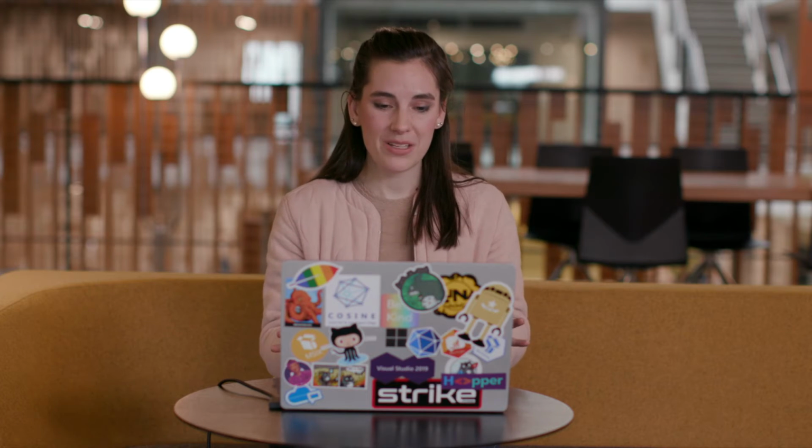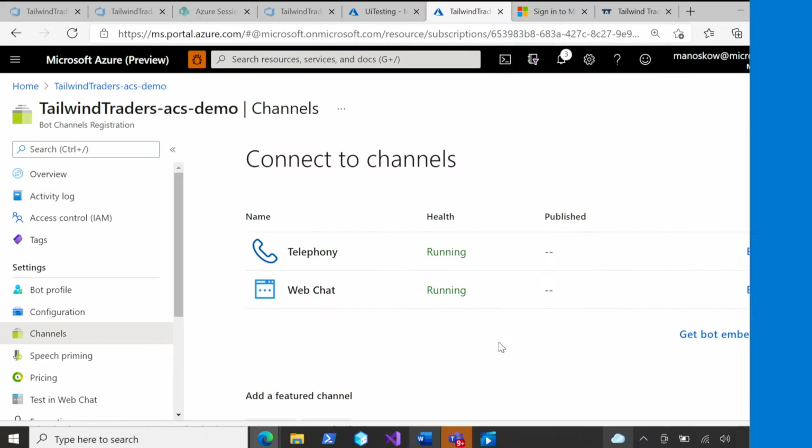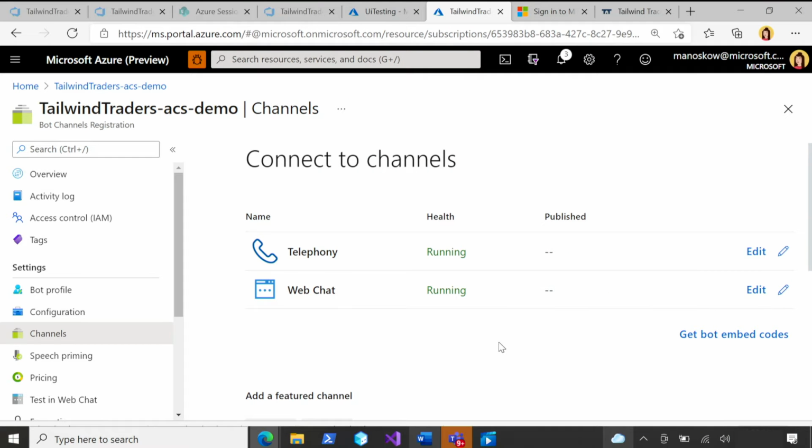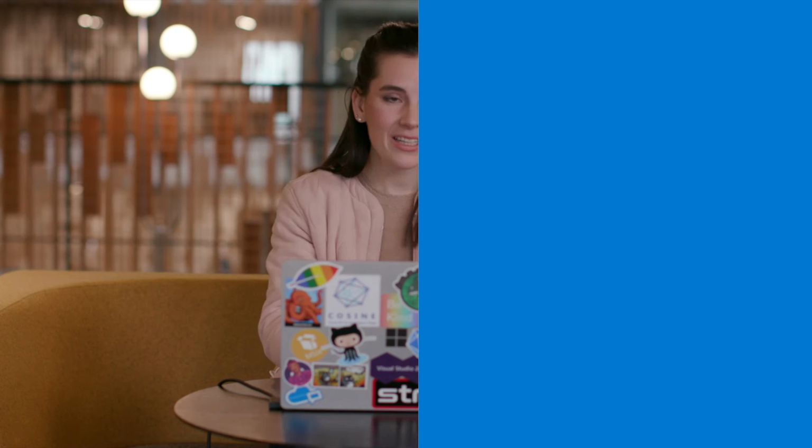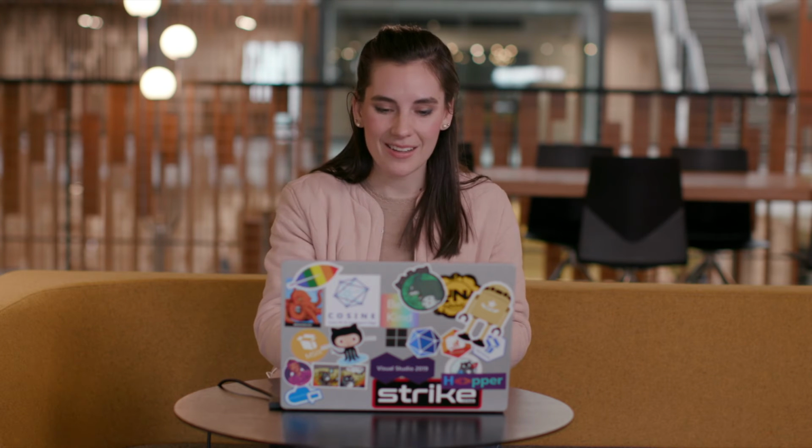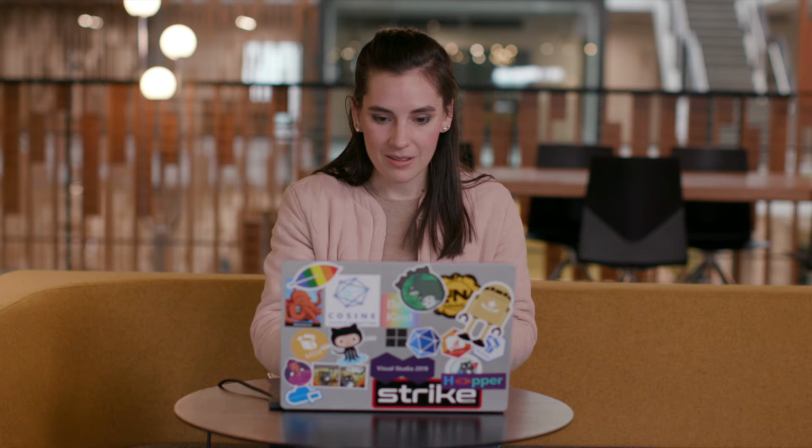And for this purpose, we're using the IVR to power our phone experience, but you could just as easily use the bot to power a chat experience, as you can see in the channels that I have connected here. Anthony, let's dig a little deeper into how we can hook up these to the logic apps that we talked about earlier.